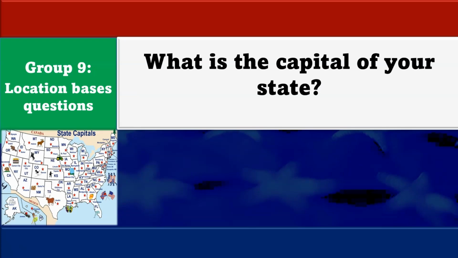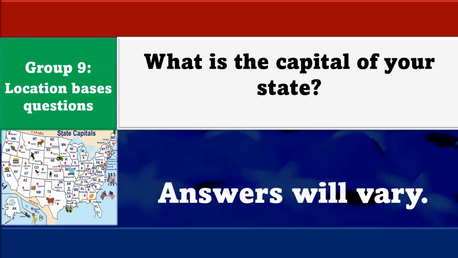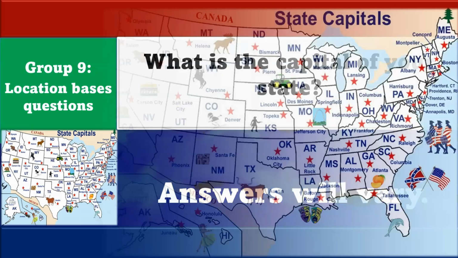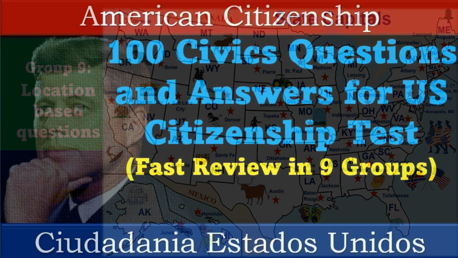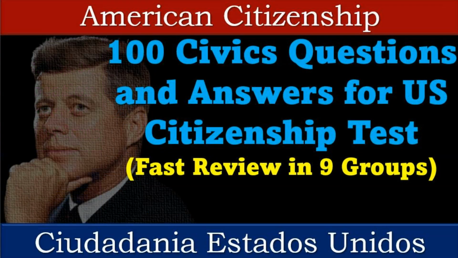What is the capital of your state? For this question, I am providing you with a map with all 50 states. Please find your state and you will find the capital of your state right next to the red star. For example, if you live in California, the capital is Sacramento. If you live in Arizona, the capital is Phoenix. Find your state and you will find the answer next to the red star.